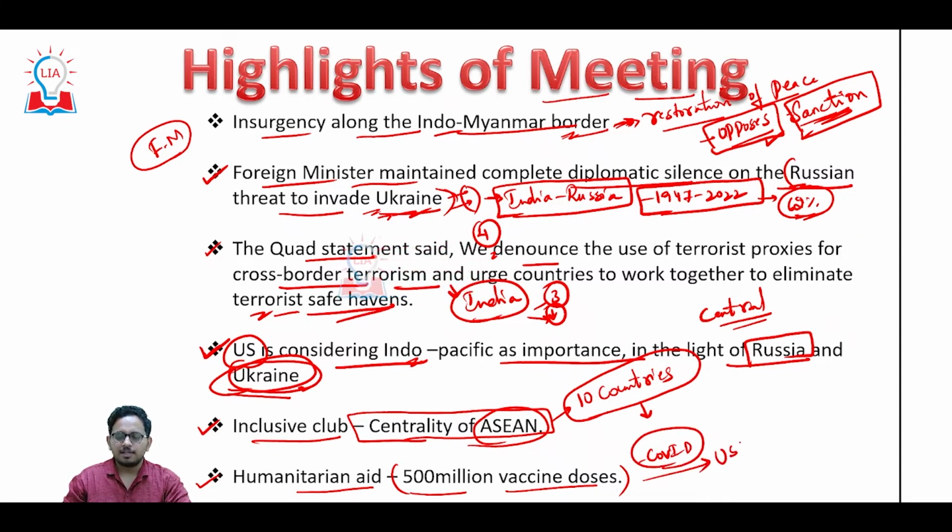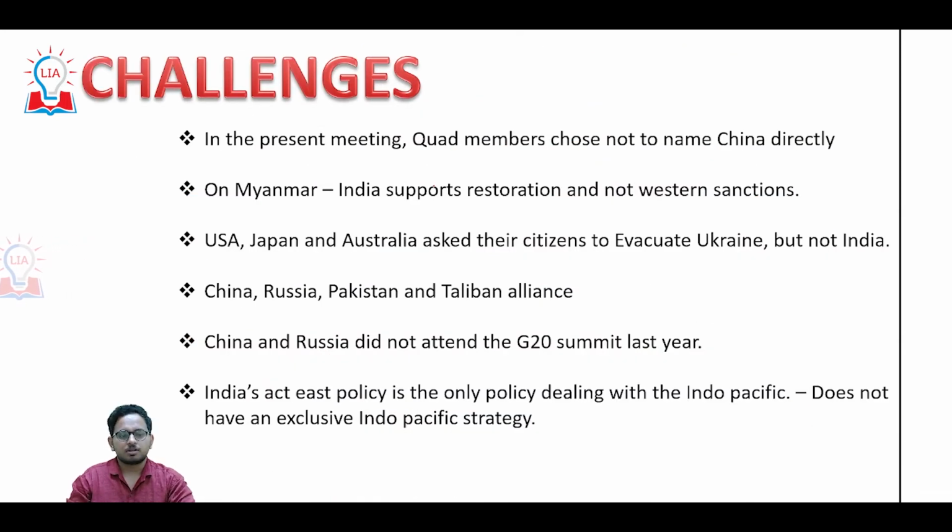That is designed by USA, manufactured by India, and is being supplied by the supply chain of Japan and Australia. Okay, this is how the vaccine rollout is happening when it comes to Quad members. What are the challenges? In today's article in the Hindu newspaper, these challenges have been highlighted, and the author says